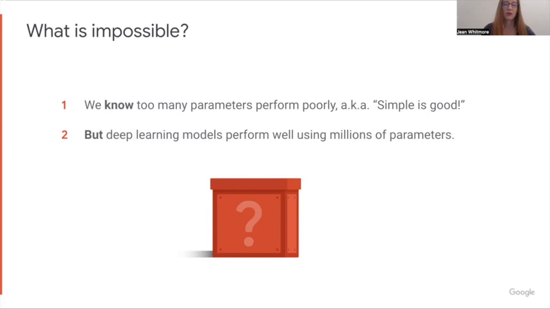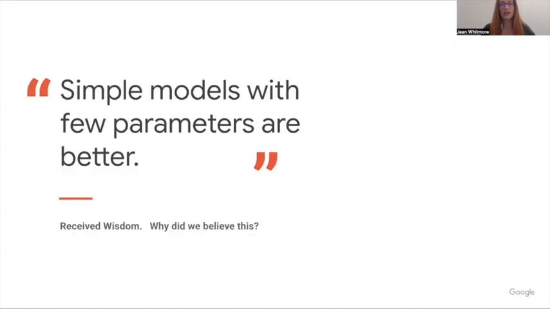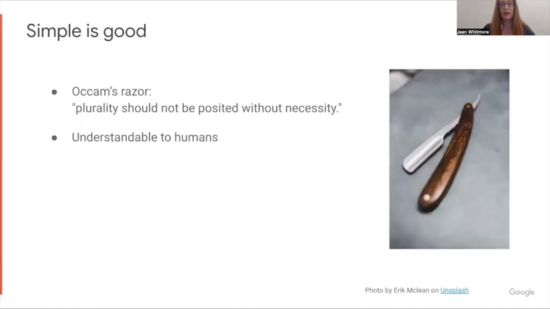But let me rewind once more and review for people that step one, simple is good. Why do we believe this? Simple models with few parameters are better. Well, one reason is what's been called Occam's razor. Plurality should not be posited without necessity. It just seems like if you can explain something with two causes instead of three, and you have to choose which explanation, the explanation with two causes should be chosen because it's simpler. All else being equal, of course.